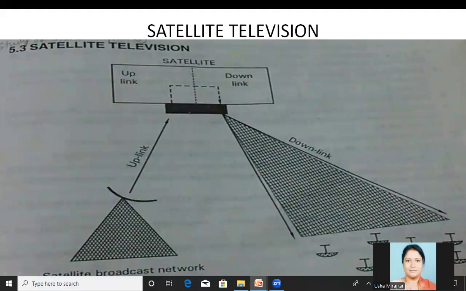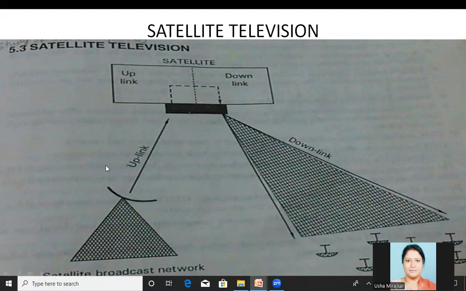Now this is the satellite television system, and this is basically how it works. From the satellite broadcast network, the signals are transmitted towards the satellite using the uplink frequency. In the satellite, those signals are processed and converted into downlink frequency, and then radiated towards the earth stations, or the antennas, where those signals are received to view the channels.